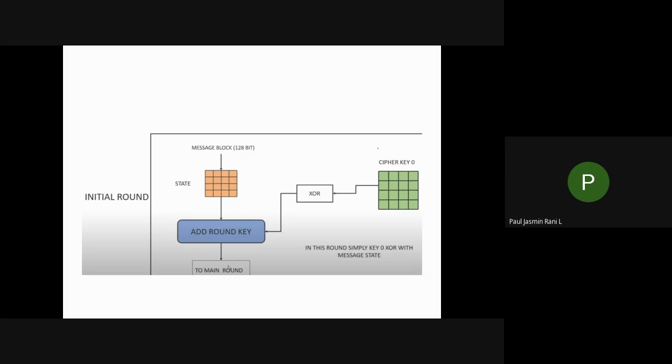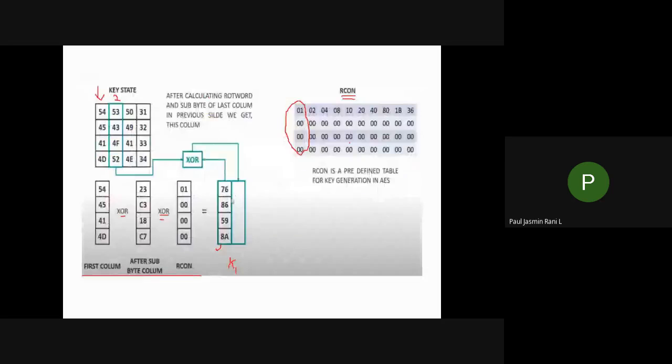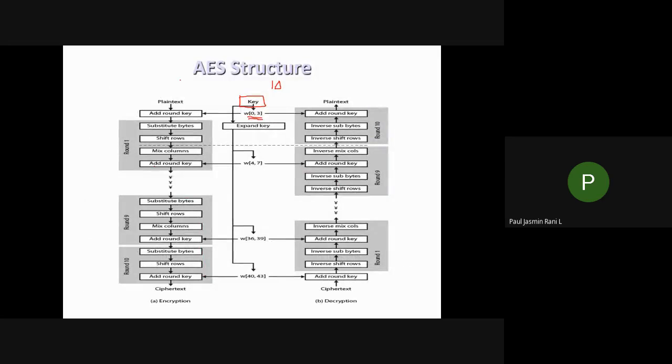This cipher key 0 is nothing but your k naught key, which we generated in your key generation. Do you remember this? This is what we are going to do in the first step. First you take the plain text as 128-bit, then you do the add round key with your generated k naught.